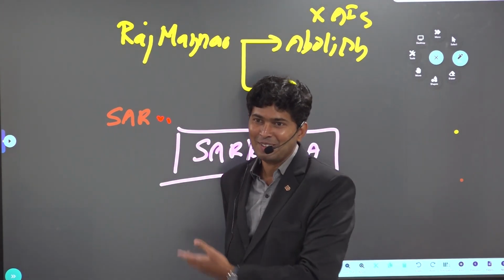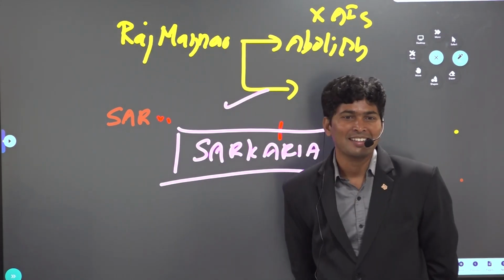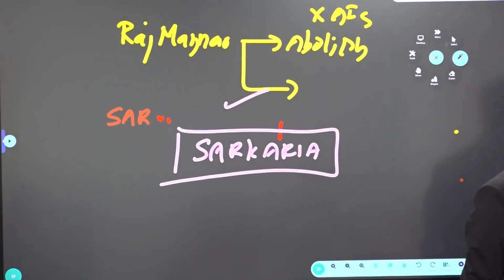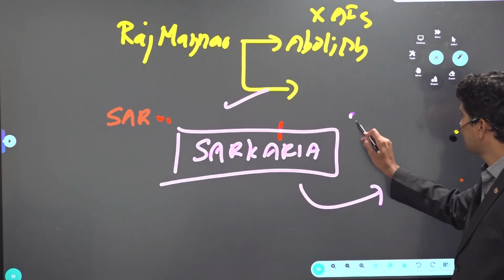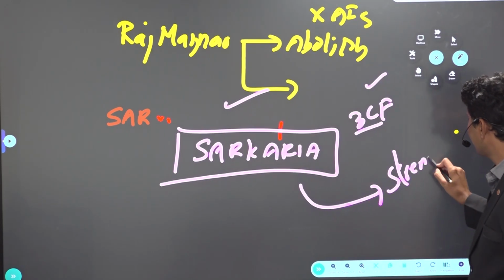The 3-language formula is actually suggested and supported by the Sarkaria Commission. Actually, the new education policy is also promoting it. Apart from that, a permanent interstate council should be there. It also supported the interstate council and suggested strengthening all India services.